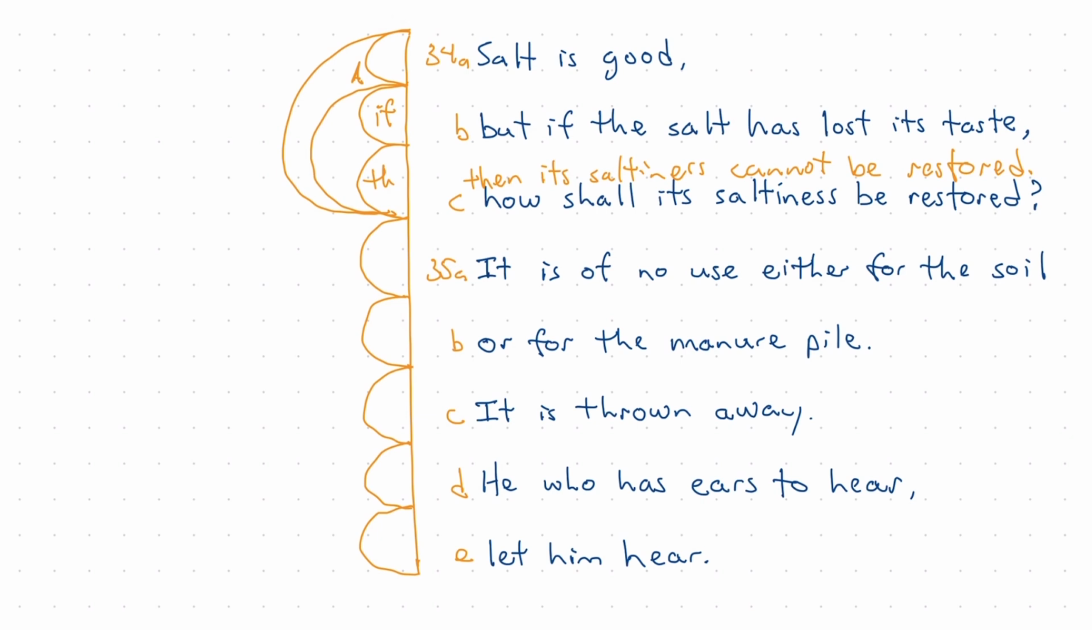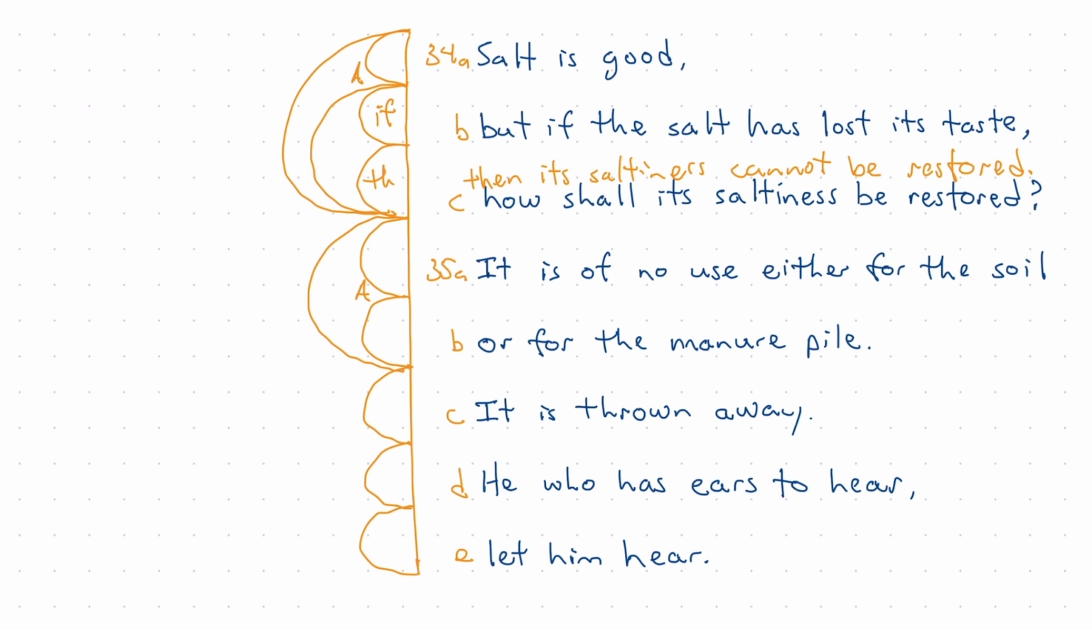So let's move down to verse 35 then. And where my eye goes is right to this key word. It is of no use either for the soil or for the manure pile. So we have another alternate relationship between A and B. And then we have a separate sentence in the ESV, it is thrown away. So we'll leave that for now and come back to it and resolve this final sentence, D and E, before going back to consider the relationship between each of the sentences. He who has ears to hear, let him hear.